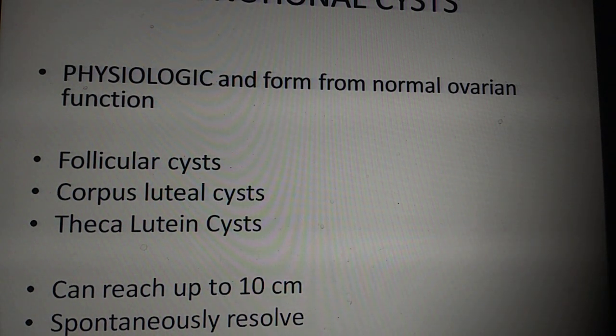Functional cysts are physiologic, okay, and they form from normal ovarian function. That's why they are called functional cysts. They are physiologic in origin. There's no neoplasm involved in that. These can be follicular cysts, corpus luteal cysts, and theca lutein cysts, and generally can reach up to even 10 centimeters. But they are expected to spontaneously resolve because they are physiologic.